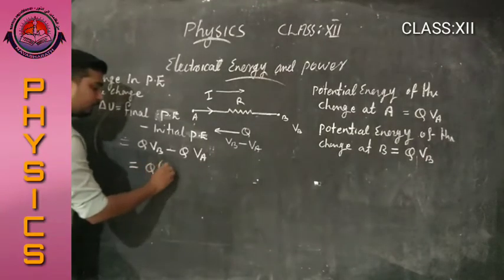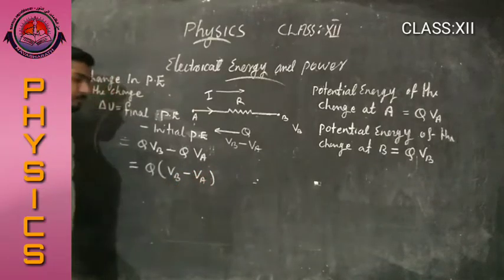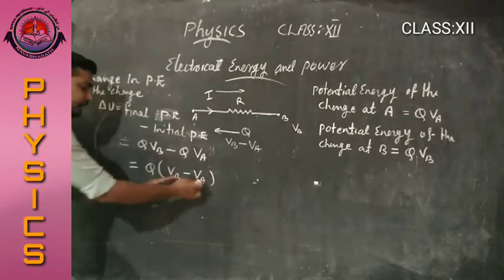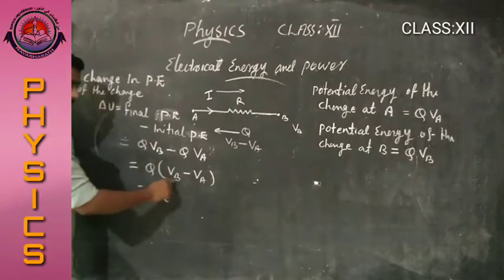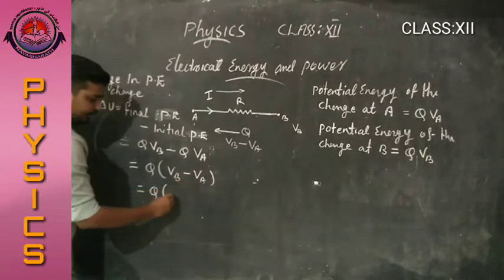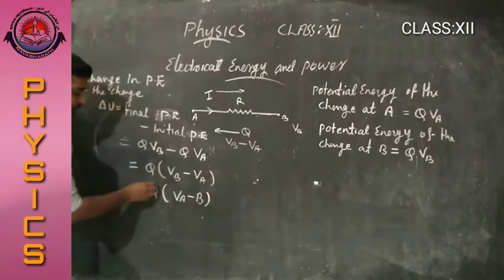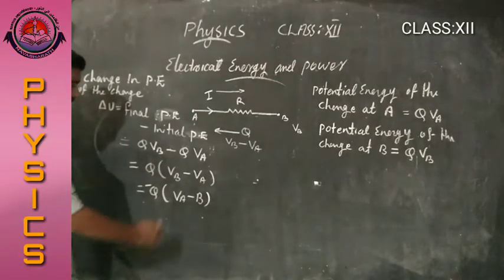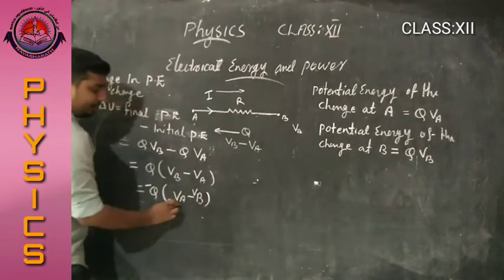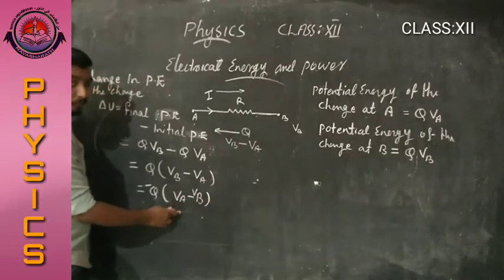Here Q into VB minus VA. I am rearranging this. That is Q into VB minus VA. I am writing this as VA minus VB by multiplying by a negative sign. Here this VA minus VB is called potential difference.